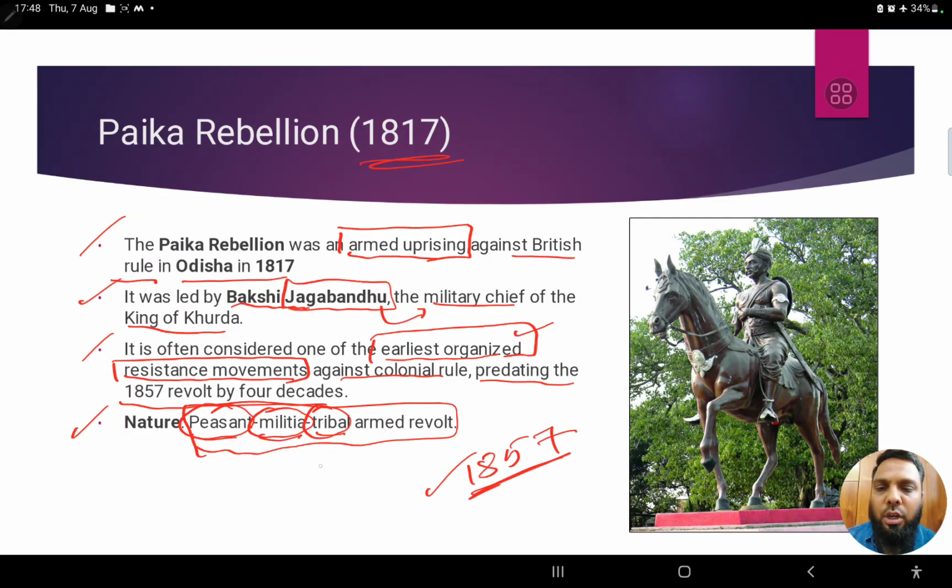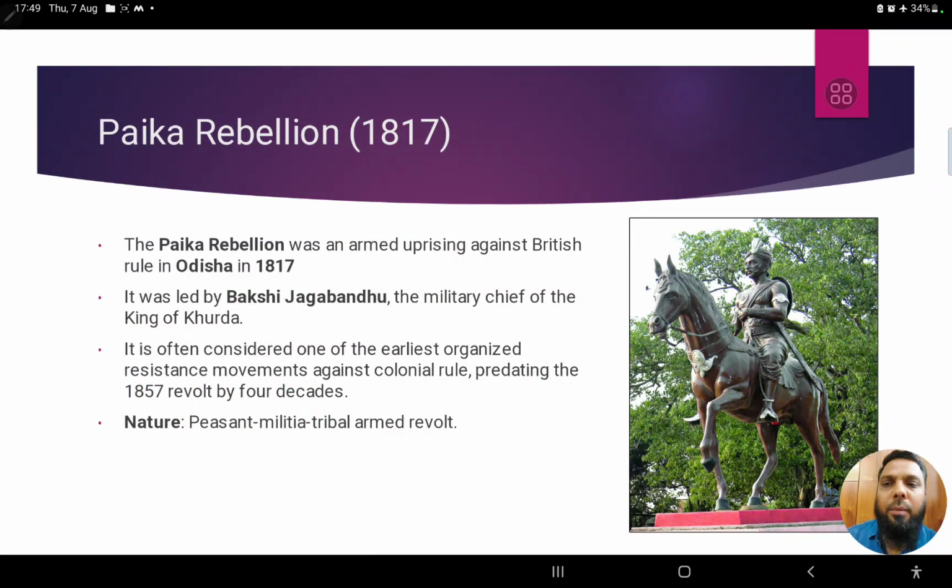And the most important role here is played by tribals. Therefore, sometimes it is also considered a tribal revolt, even though other social sections of the society are participating in it, but still it is considered one of the tribal movements in India, right? Hope you got it. Okay, who were the Paikas?